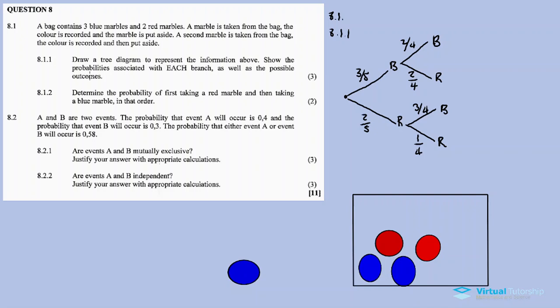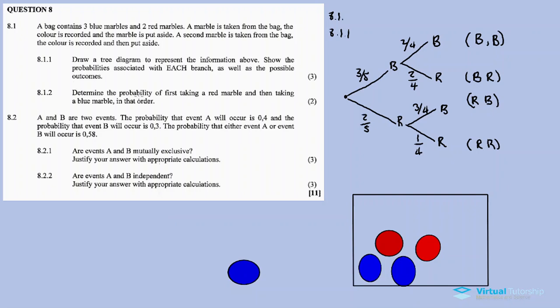But we also need to show the probabilities associated with each branch as well as the possible outcomes. So okay, for this branch these are the outcomes. First thing, choose a blue, choose a blue. For this branch I chose a blue, now we choose a red. For this branch I chose a red color, then I follow it up with a blue. For this branch I chose a red and a red, right? So this is our 8.1.1.